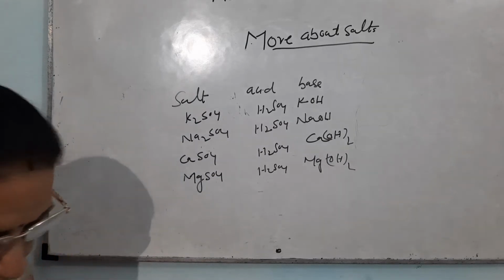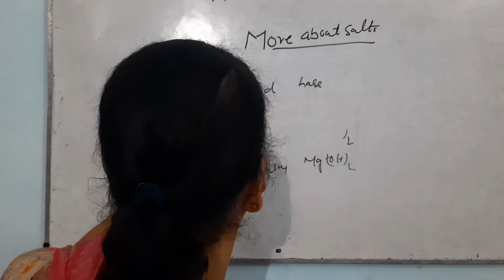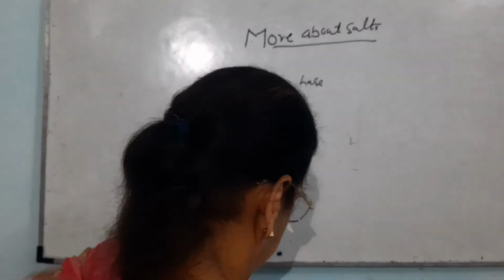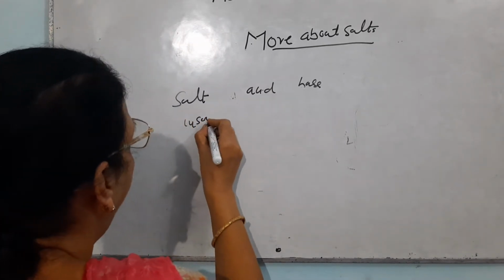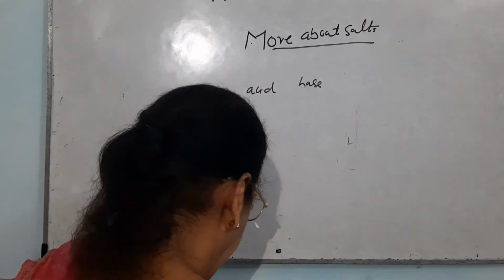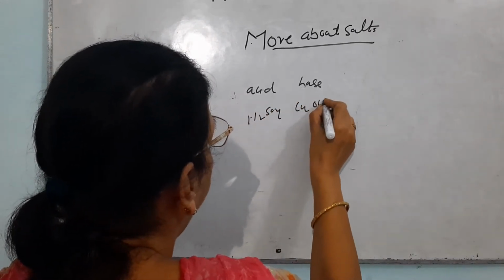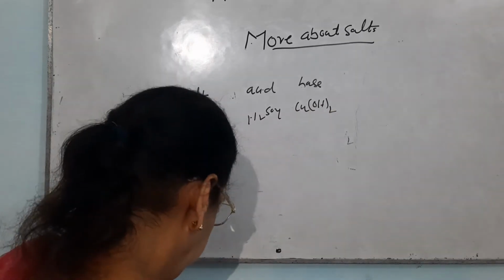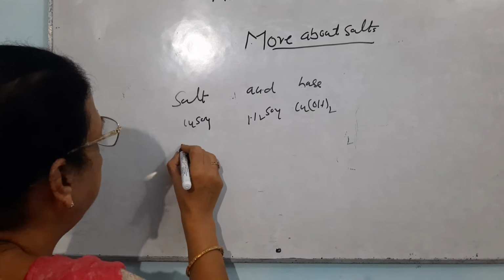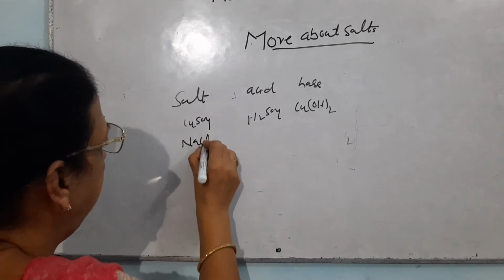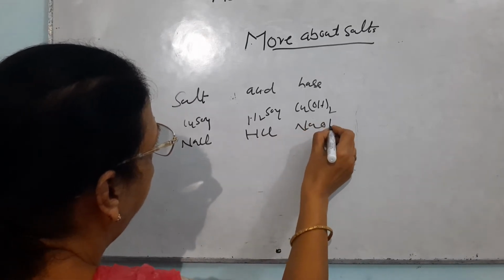In a similar manner, copper sulfate is given. The formula is CuSO4 and the acid will be H2SO4 and the base copper hydroxide. Then it is sodium chloride, that is NaCl. The acid is HCl and the base is NaOH.